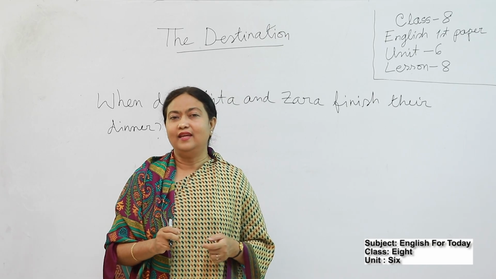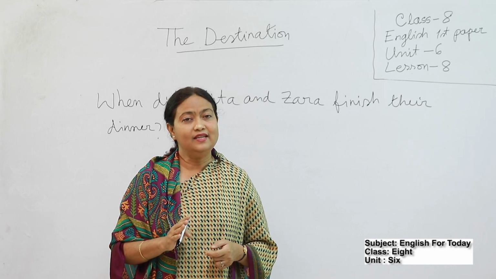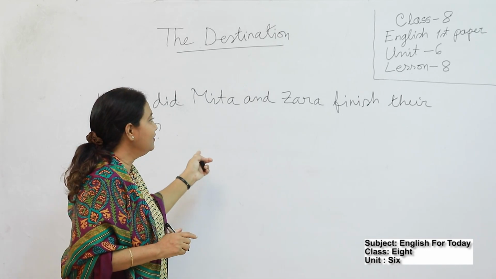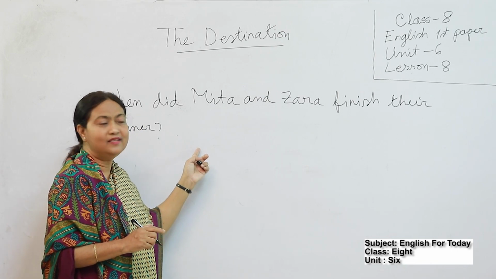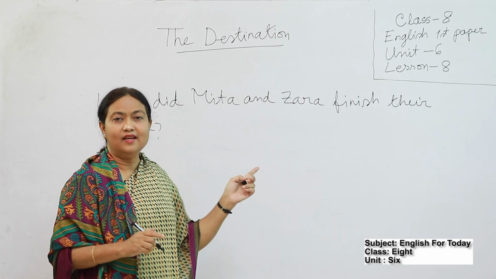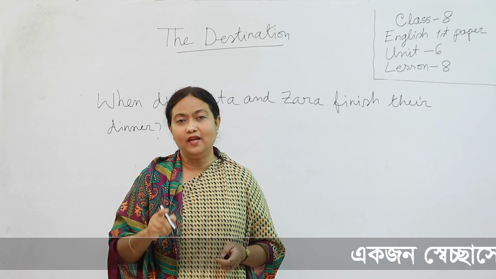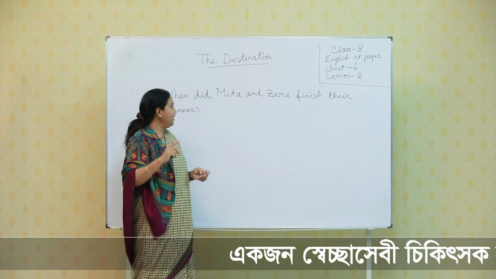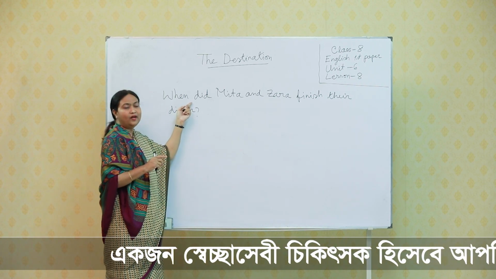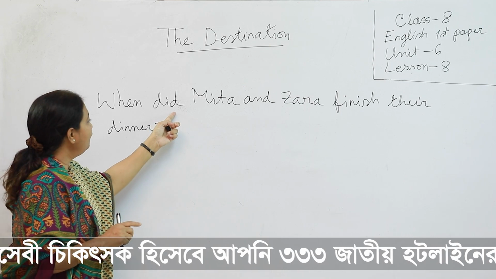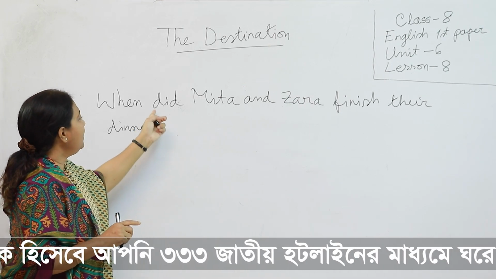Okay, students, I think you have already read the passage. So, what will be the answer of this question? Yes, the answer is Mita and Zara finished their dinner at 8 p.m. One thing, the question was when did Mita and Zara finish their dinner? We use did.